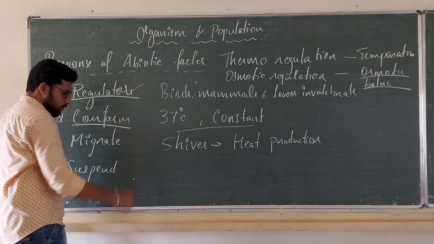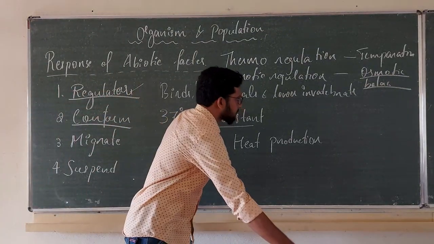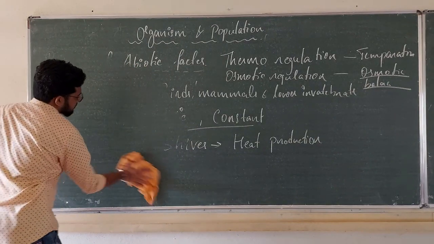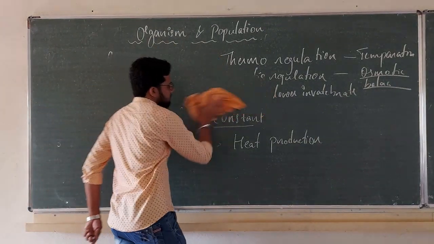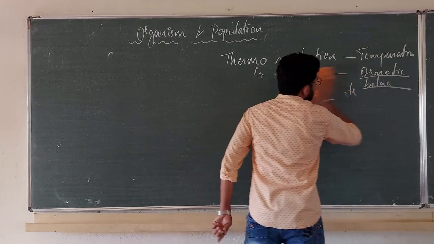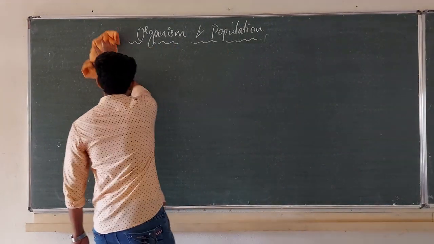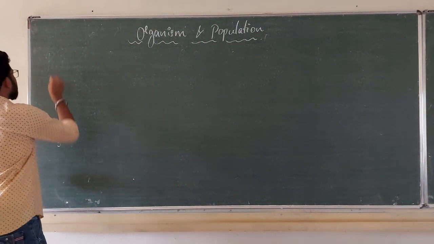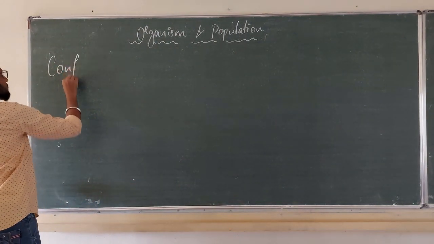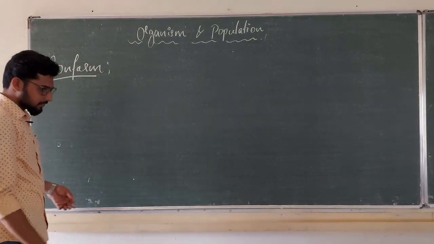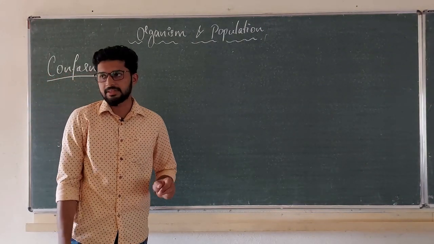Next, we are going to step into conform. Conform. This is completely the opposite, vice versa.